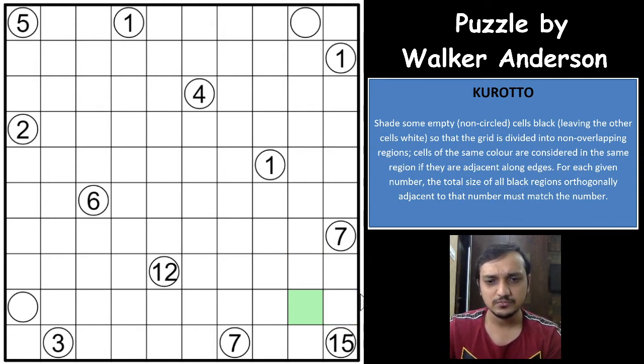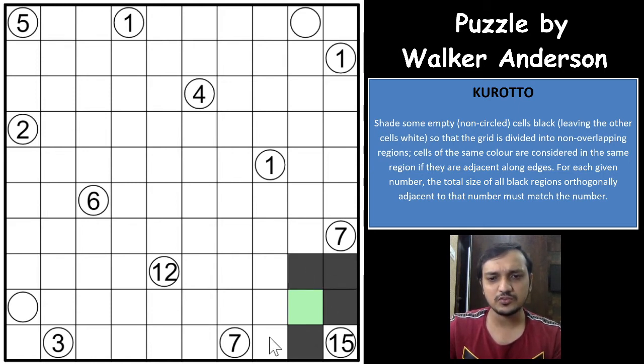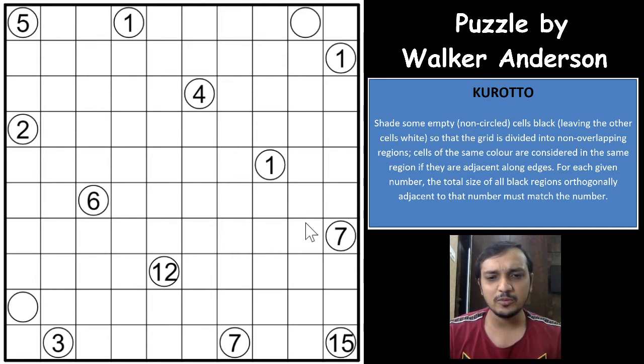15 shaded cells. And if at all 15 is divided into two groups of any number of cells with the total as 15, let us assume 8 and 7, then one of the 7s gets fulfilled and the other 7 has 8 cells connected to it. So whatever way you do, if you have this cell as unshaded, both of the 7s can be fulfilled by having 14 shaded cells, 7 here and 7 here, but the 15 needs to have 15 shaded cells, and one of the 7s will get contradicted here, right? So that proves that this cell would have to be a shaded cell.